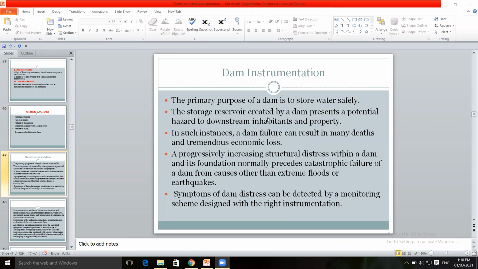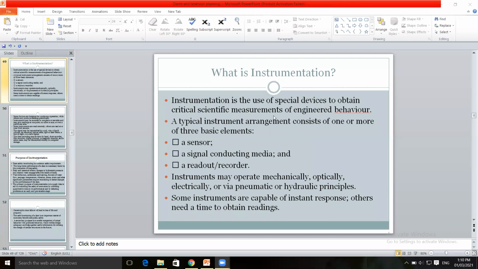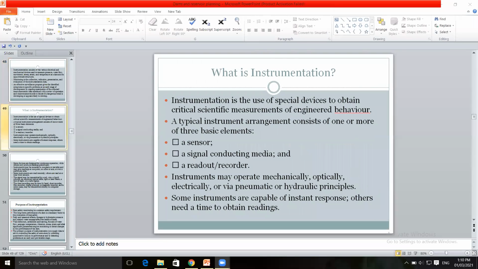Then dam instrumentation. The purpose of dam instrumentation, its definition we have seen, why it is required. The instrumentation is done for proper monitoring of the dam.